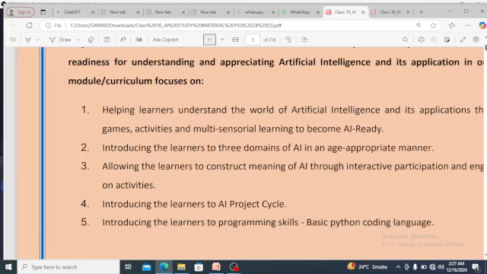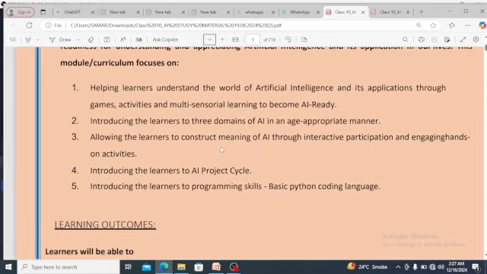So you can see I'll be teaching. AI is divided into multiple parts. The first one is to help learners understand the world of AI and its application through games, activities, and sensorial learning to become AI ready. You know that AI is there everywhere. Whether you use ChatGPT, a Tesla car, Siri, or Alexa, everywhere there is AI. You are giving instructions, and based on your instructions, you are getting the output.